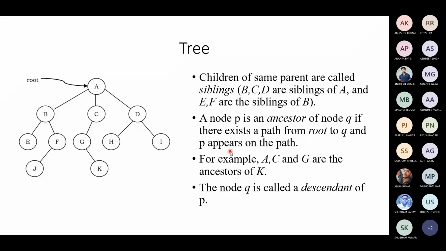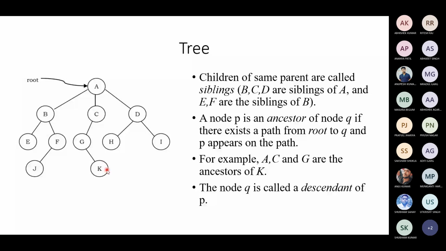For example, for node K, G is the parent, and A, C are also ancestors. A, C, G are ancestors, meaning those who were born before. So all the nodes that appear on the path from the root to the node are its ancestors. So A, C, G are ancestors of K.